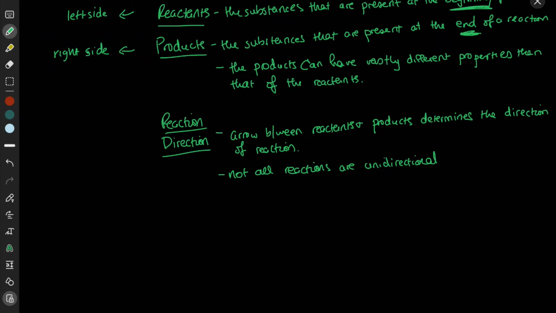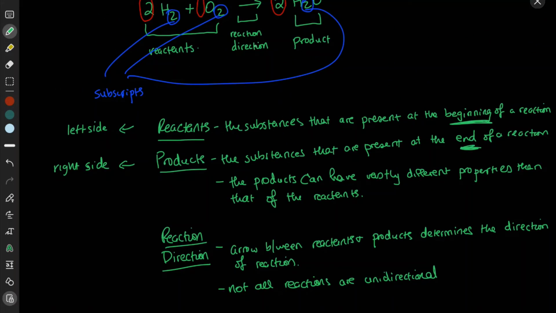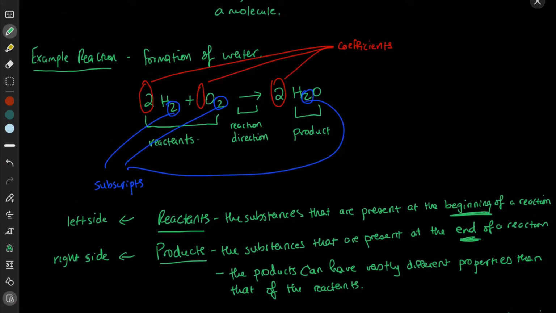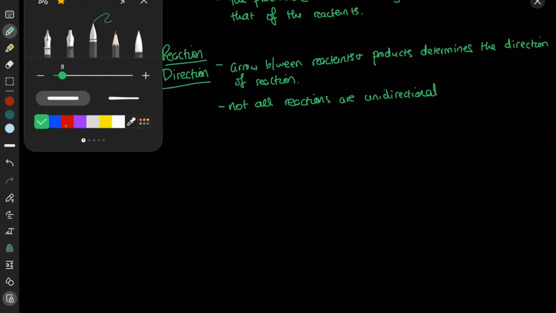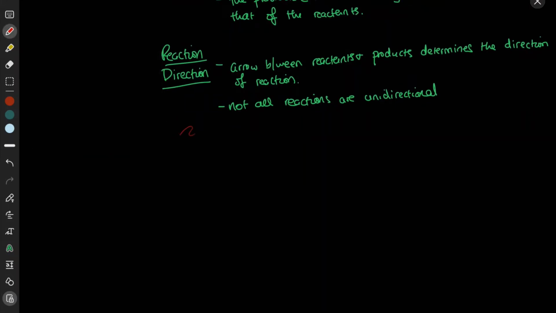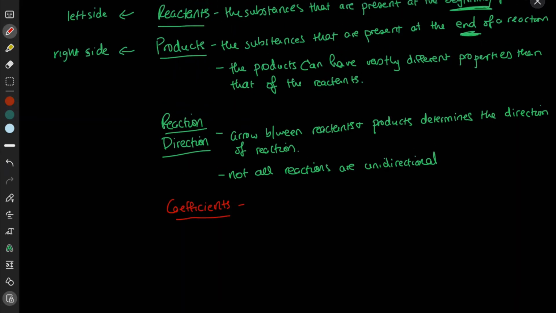So we discussed reactants, products, and the reaction direction. Now let's look at the numbers. Let's talk about coefficients first. Let's put it in red because we highlighted it in red. What are the coefficients? The coefficients are the numbers that precede the molecular formulas.